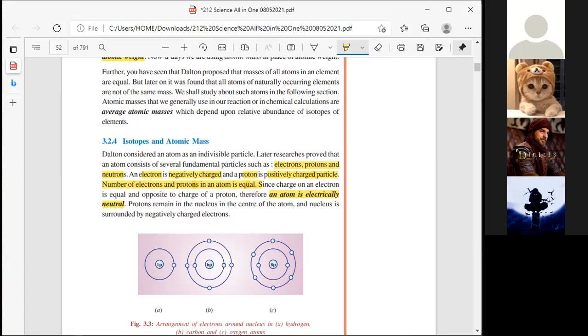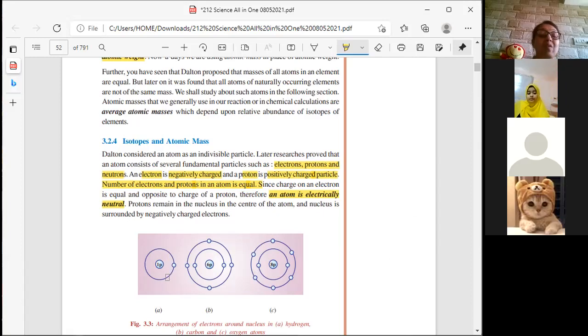An atom is an indivisible part. It has got several fundamental particles: electrons, protons, and neutrons. Electrons are negatively charged and they are on the outside of the nucleus. Protons are positively charged. They are in the nucleus, in the center of the atom. The number of electrons and protons are equal, and that is the reason why we say that an atom is electrically neutral. Have you understood well till here?